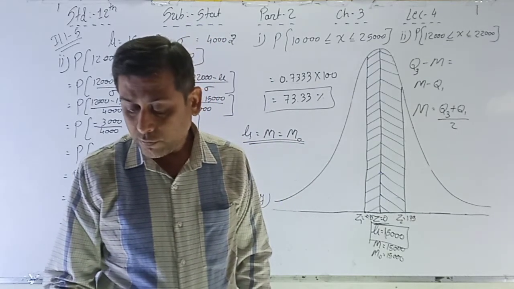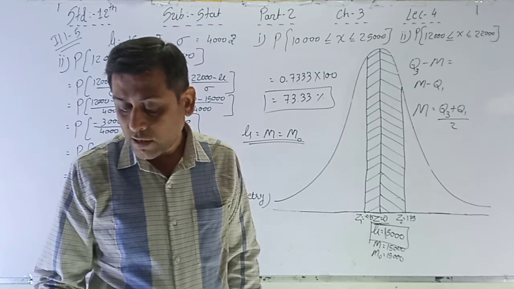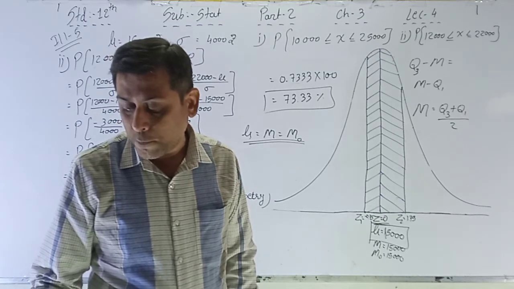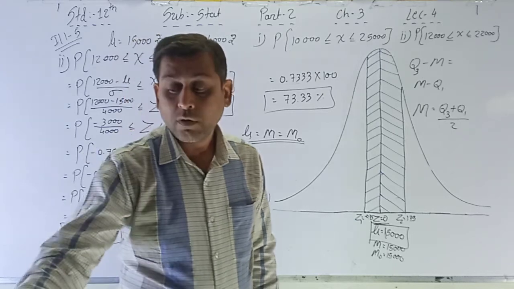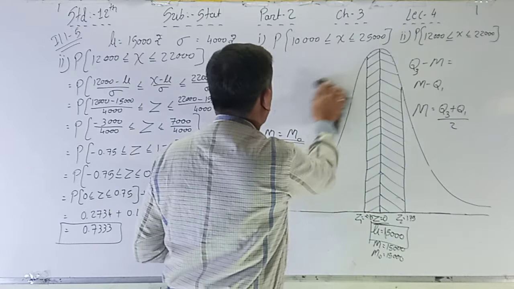Okay. Now 8th point, approximate value of the quartiles of normal distribution can be obtained from the following formula. See, this is also a short sum formula.